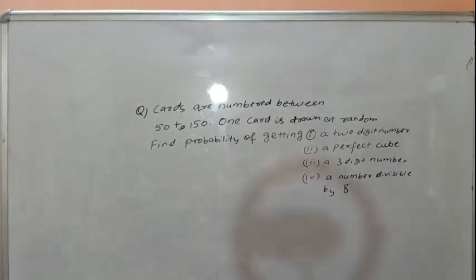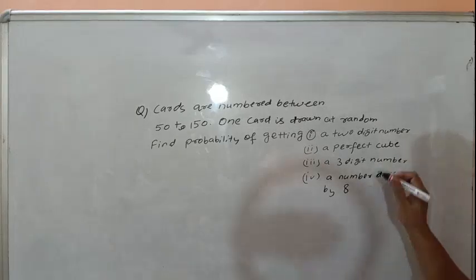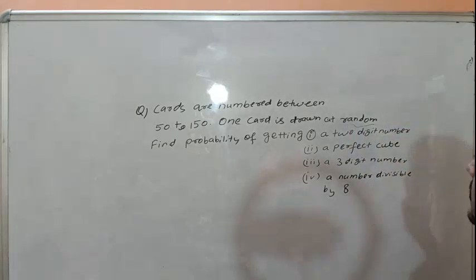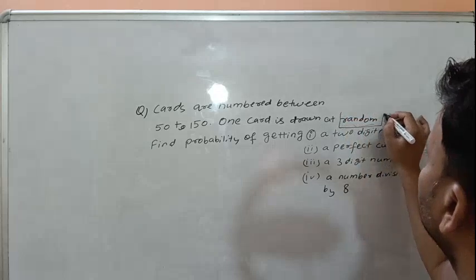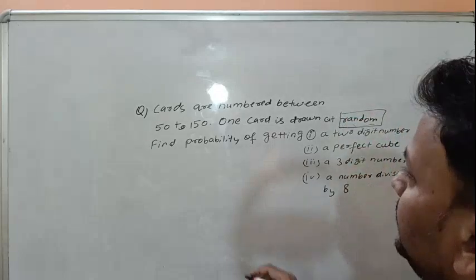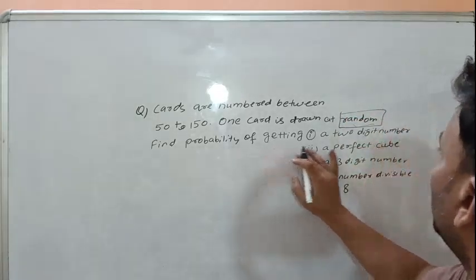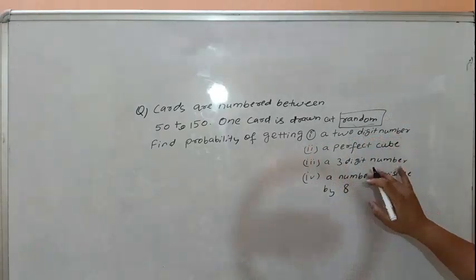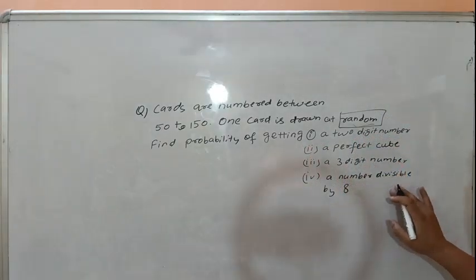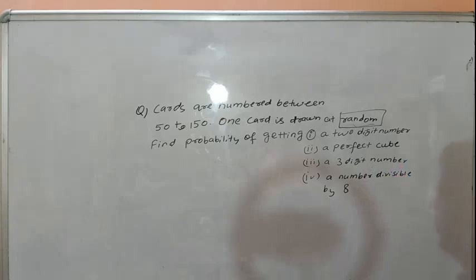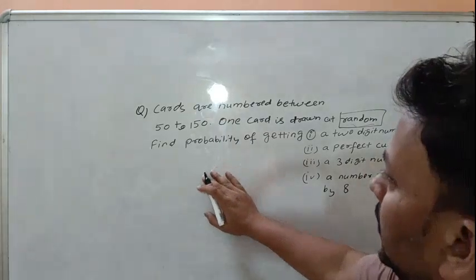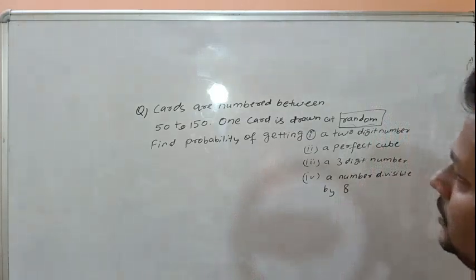Cards are numbered between 50 to 150. One card is drawn at random. Randomly means without seeing. Find the probability of getting a two-digit number, a perfect cube, a three-digit number, a number divisible by 8. First of all, we have to find the total number of cards.